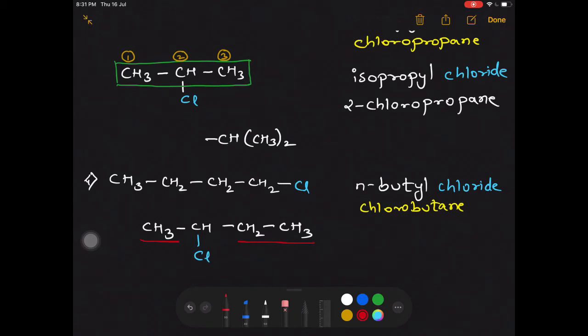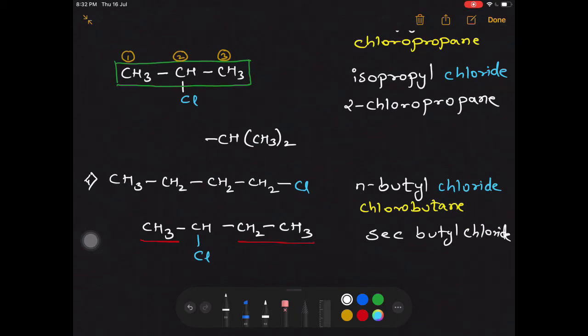That means it is definitely not the iso group. So this type of group, that is on one side or on both sides you have different groups, and in between you are having CH, this is called a sec. So this is sec or secondary butyl chloride.